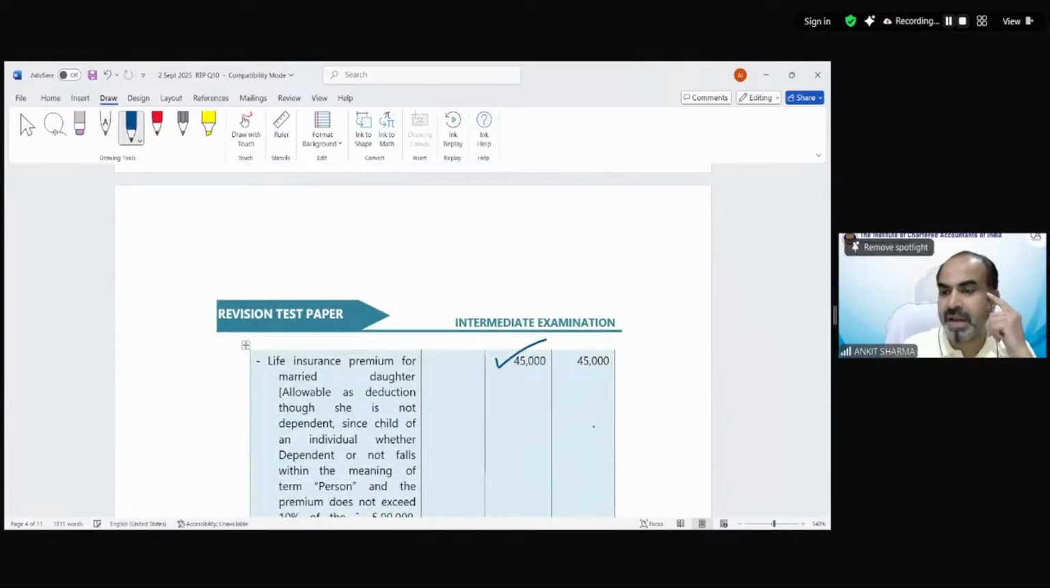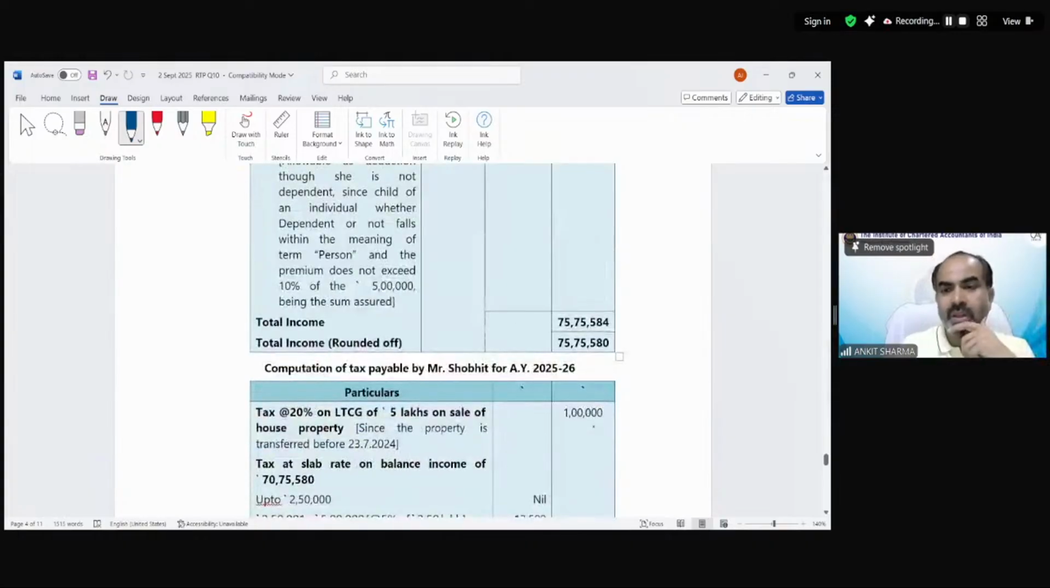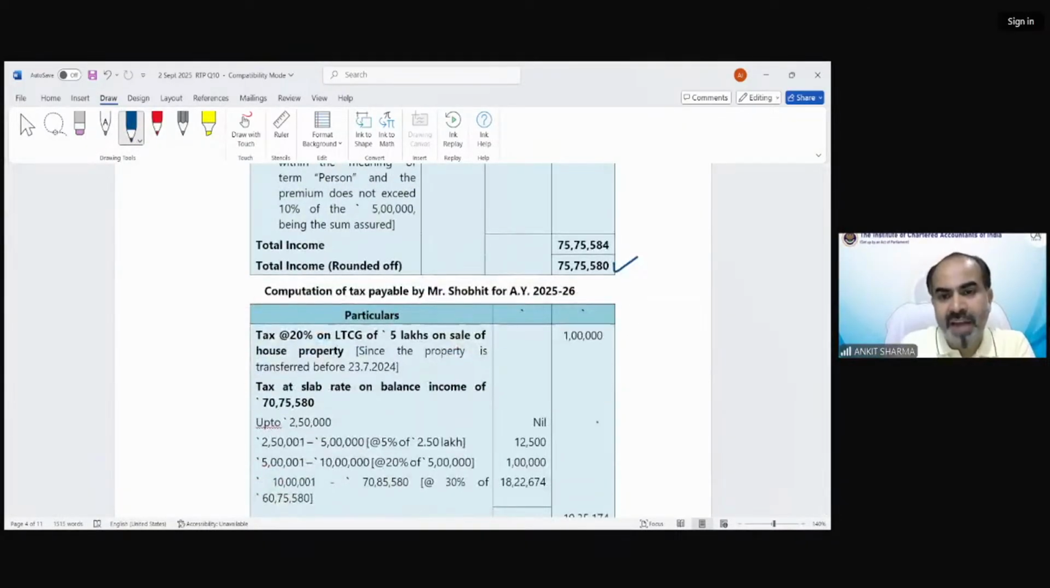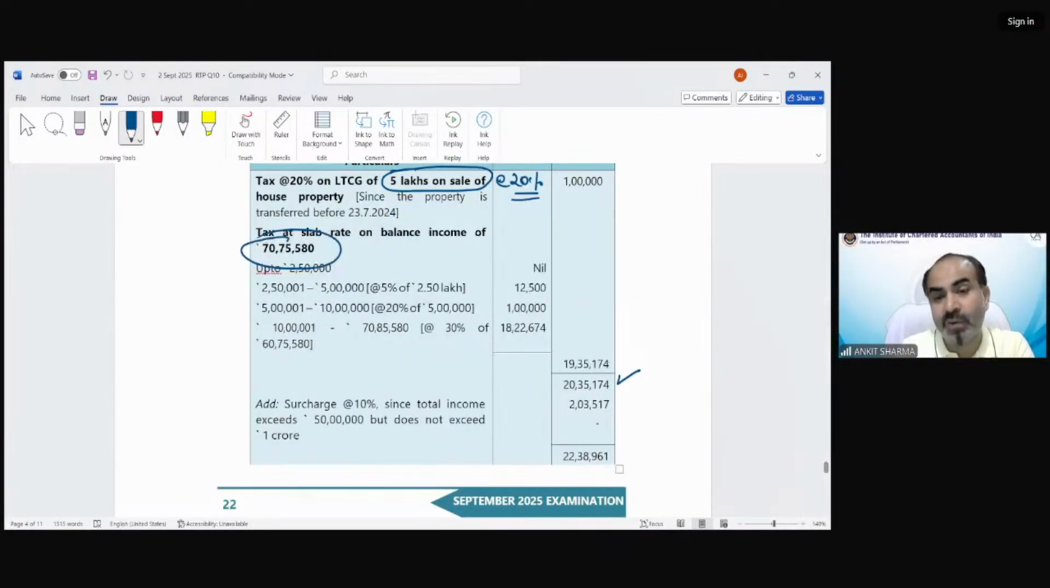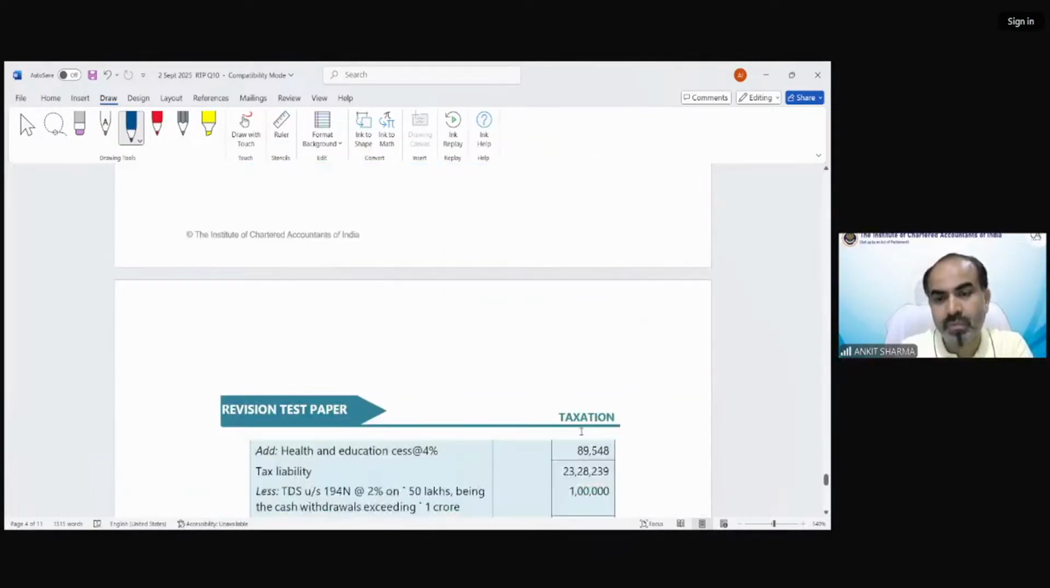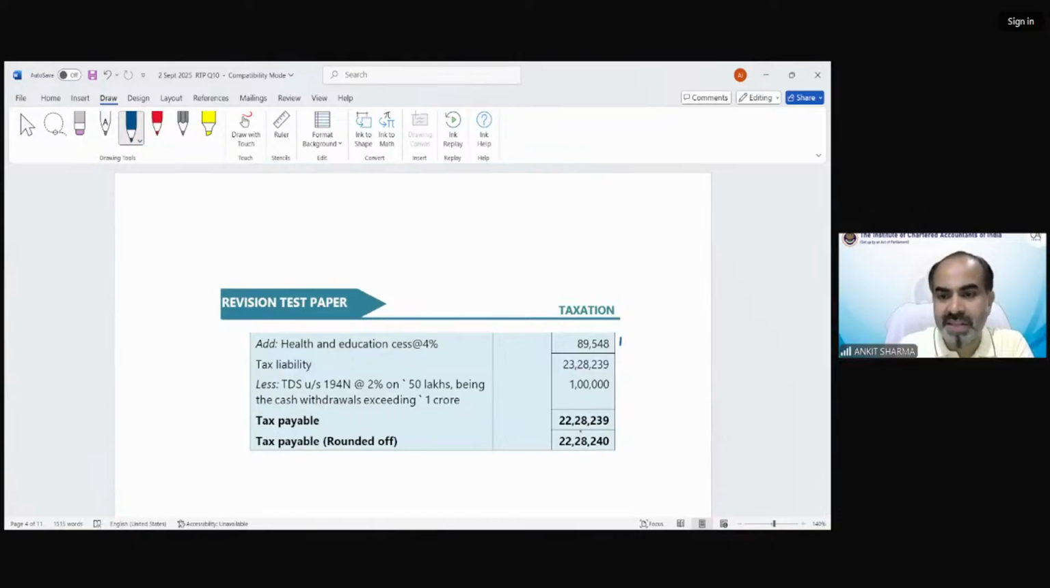Daughter premium is allowed as deduction. This would be my total income, upon which the 5 lakh, which is for capital gain, is going to be charged at the rate of 20%, and the balance income of 70 lakh 75,000 is going to be taxed as per slab rate. Because the income exceeds 50 lakh rupees but does not exceed 1 crore, in this case surcharge is also applicable. After that, cess would be there.